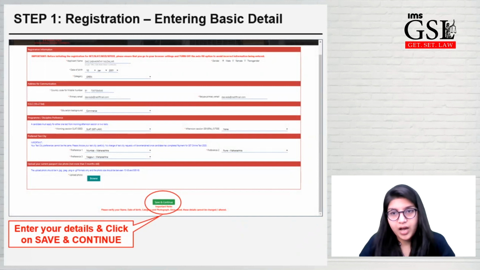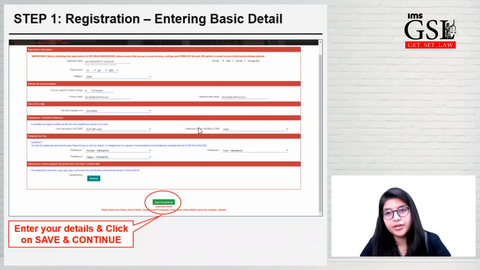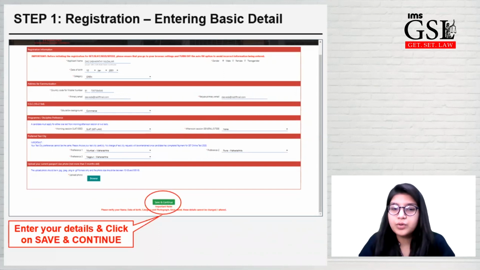The programs that you are applying to, in case you are applying to law admission test, you have to go on the morning session and click on law SLAT. In case you are appearing for other UG entrance, SET, then you have to go on evening or afternoon session and click on SET. Those who are applying to both UG programs and law admission test, in the morning session you can apply for SLAT, and in the afternoon session, you can apply for SET.